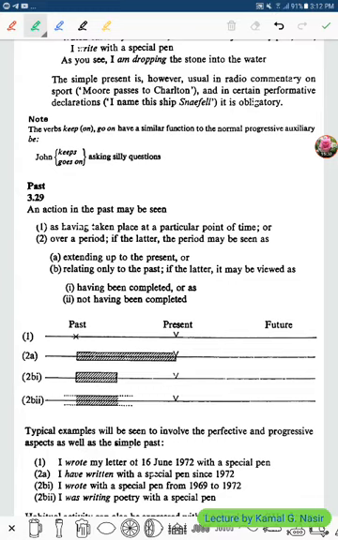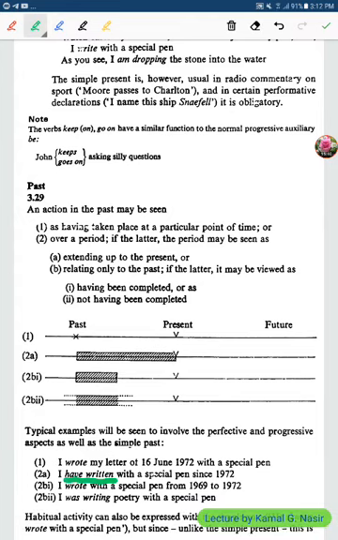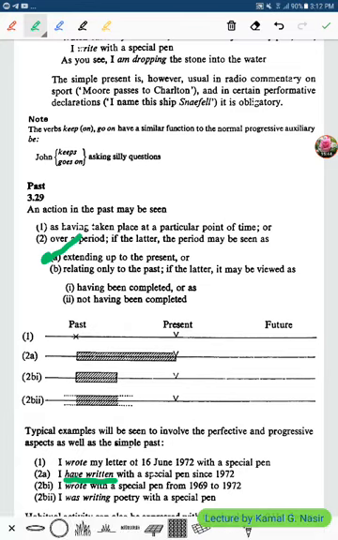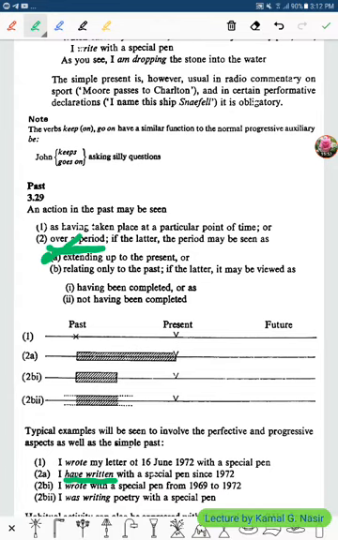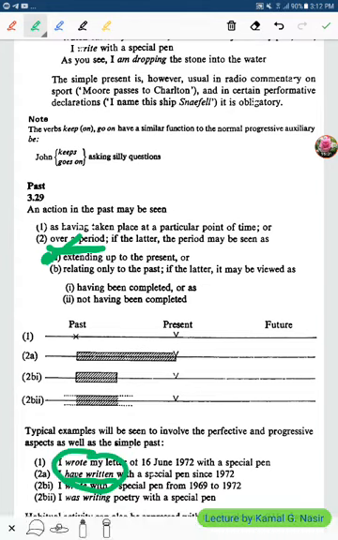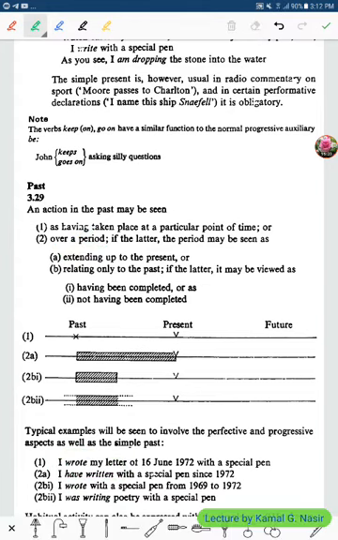I have written with a special pen. Finished or not finished, this is extending up to the present. Okay? It is over a period, but extending up to the present. I have written with a special pen since 1972, and now, also now. Thus it is extending up to the present.